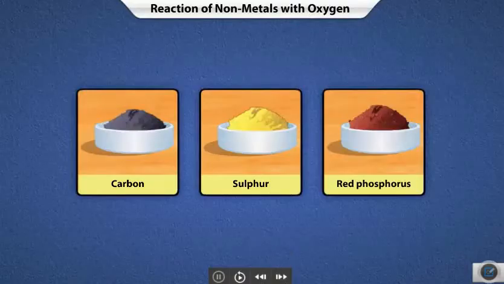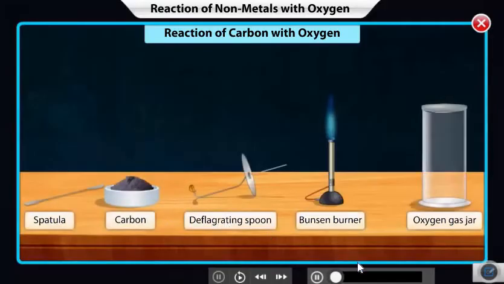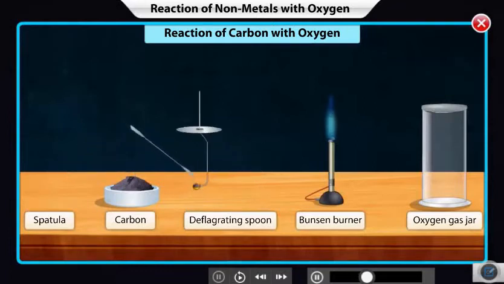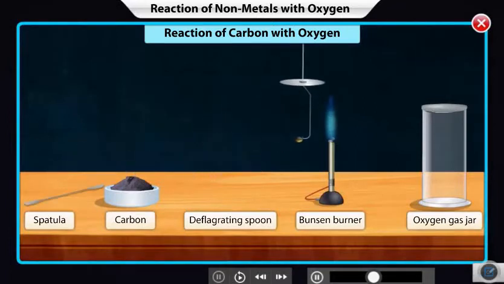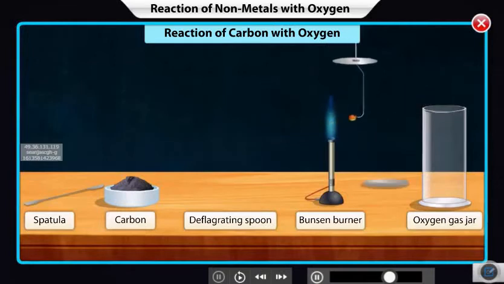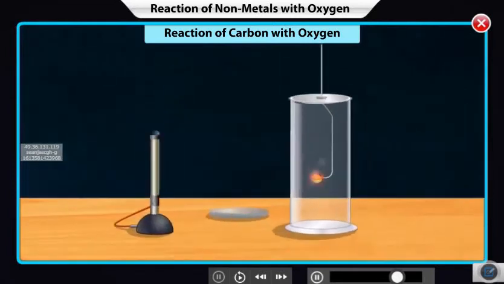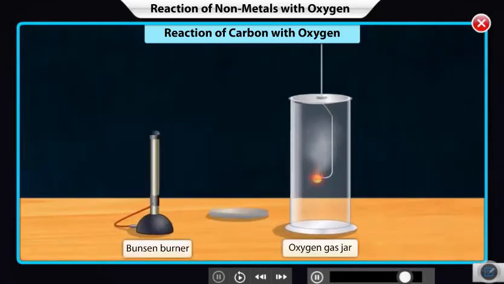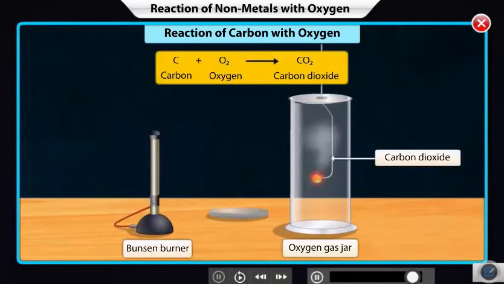Like metals, the reactivities of non-metals also vary. Click the non-metal to view its reaction with oxygen. The combustion of carbon and oxygen is a slow reaction. Generally, carbon doesn't burn by itself. However, when heated on a burner, it starts to glow slightly. If we introduce it in a jar containing pure oxygen, it would glow red hot, producing colorless carbon dioxide gas.